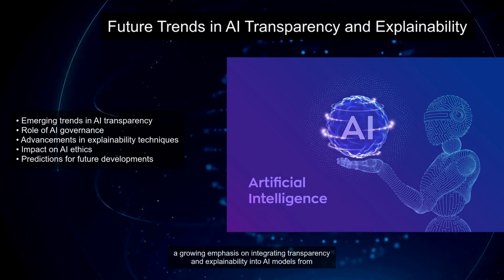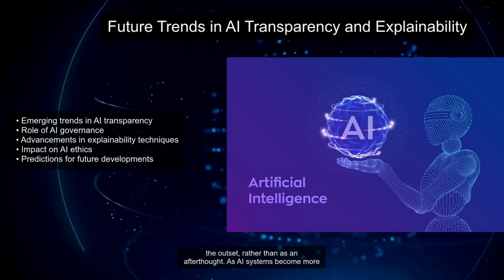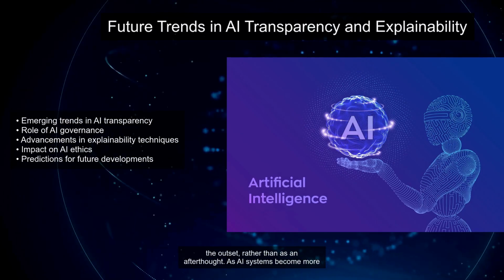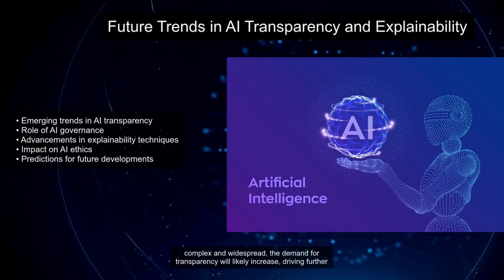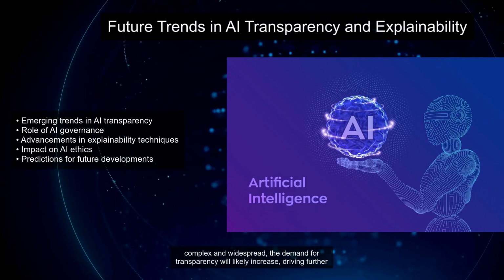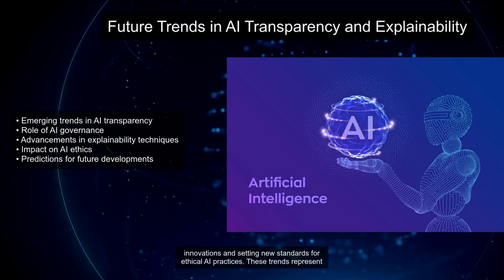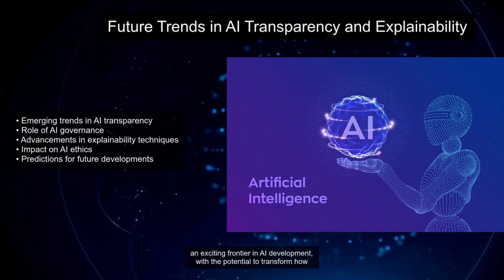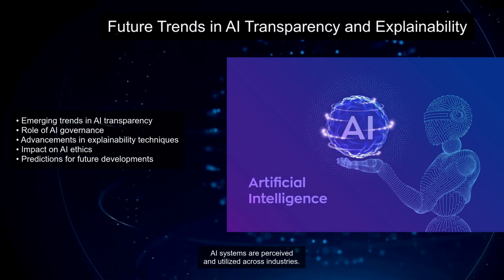Future predictions indicate a growing emphasis on integrating transparency and explainability into AI models from the outset, rather than as an afterthought. As AI systems become more complex and widespread, the demand for transparency will likely increase, driving further innovations and setting new standards for ethical AI practices. These trends represent an exciting frontier in AI development, with the potential to transform how AI systems are perceived and utilized across industries.